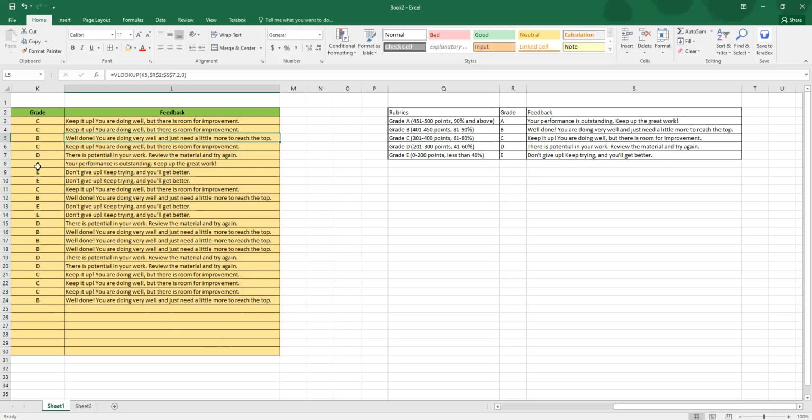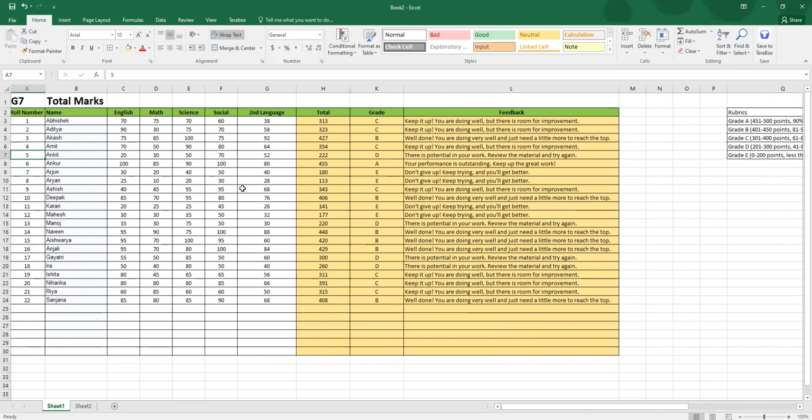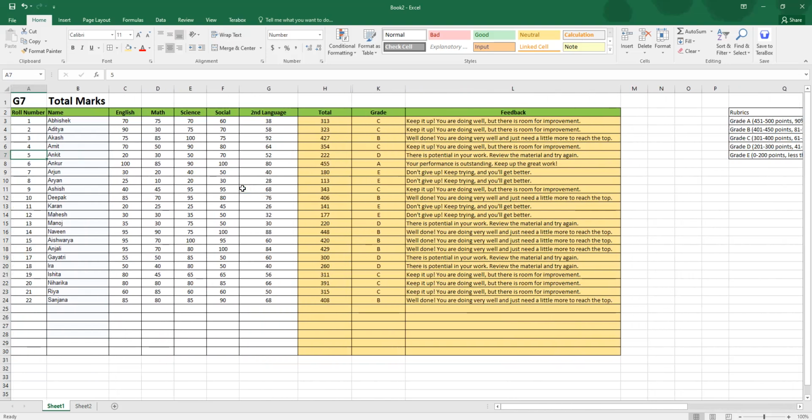So anyone with A here, your performance is outstanding, keep up the great work. E, don't give up, keep trying, you'll get better. Then there's a D, there's potential in your work, review the material, try again. So there we have it. Now your template is ready. All you have to do is reuse this template. You don't need to create this formula again and again.